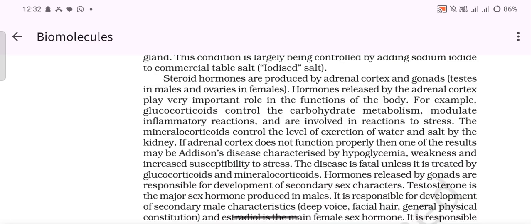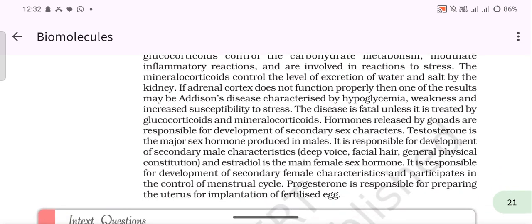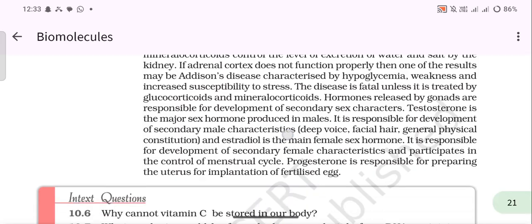Testosterone is the major sex hormone produced in males. It is responsible for development of secondary male characteristics. And estradiol, the main female sex hormone, is responsible for development of secondary female characteristics and participates in the control of the menstrual cycle. Progesterone is responsible for preparing the uterus for implantation of the fertilized egg.